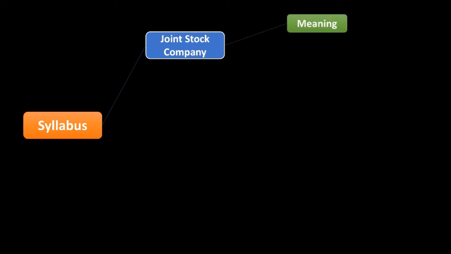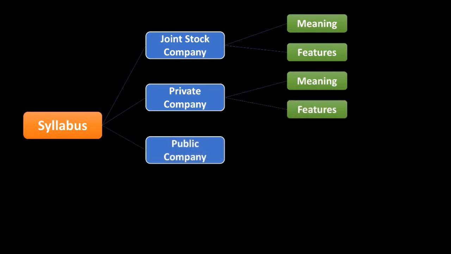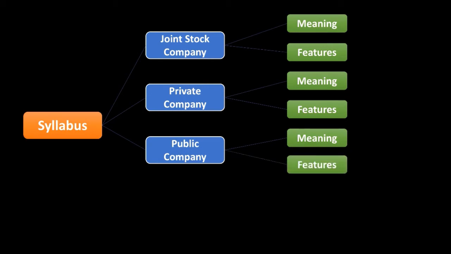That is syllabus. The first one is joint stock company. We will discuss about the meaning of joint stock company and its features. Okay. The second one is the private company. Okay. And again we will discuss about the meaning of private company and features of the private company. Third one is public company, and again we will discuss about the meaning and features of the public company.